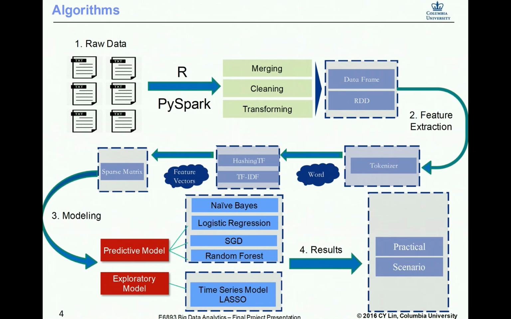After reading raw data from CSV files using R and PySpark, we then did data merging, cleaning, and transforming to get our data frame and Spark RDD. In the feature engineering process, we first used a tokenizer to deal with text data, and then we used hashing TF to calculate the TF term to save memory and improve efficiency. After that, we applied the TF-IDF algorithm to extract features, and we get the sparse matrix.